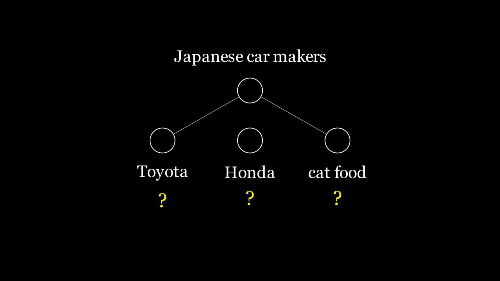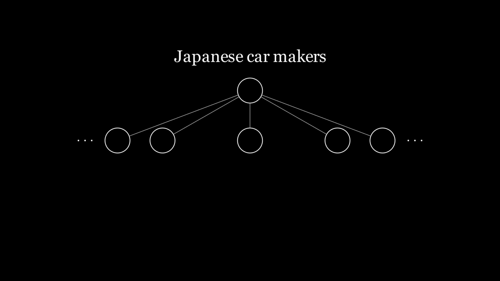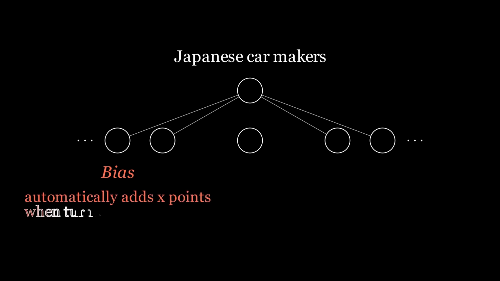But exactly how many points should one give? Like in linear regression, you start with initial guesses. Keep modifying your guesses. Stop when you can't increase your prediction accuracy. In practice, each layer has many more nodes. One special node is the bias node. It automatically adds x points when turned to x. For example, if the node has a value of 1, then 1 point is automatically added.